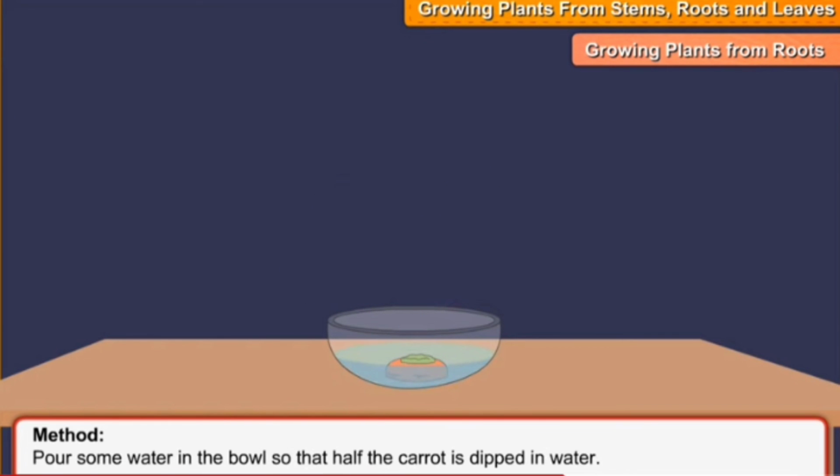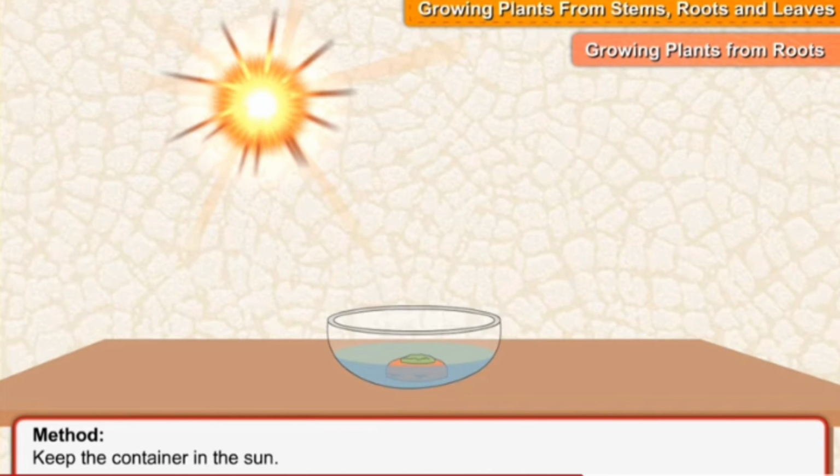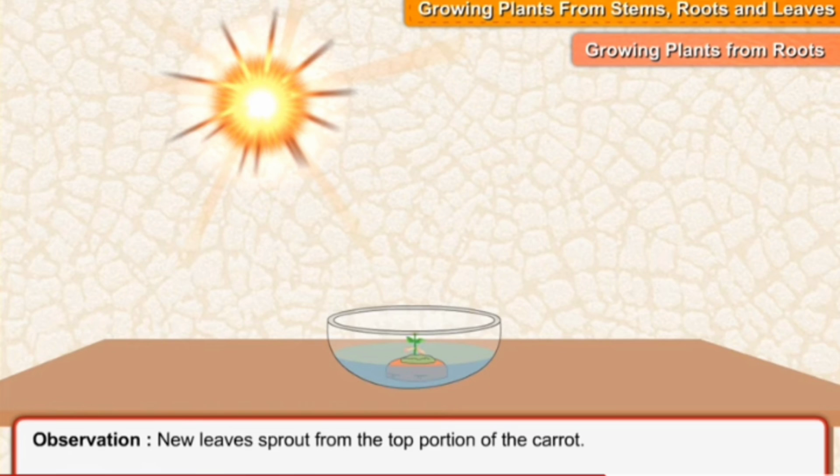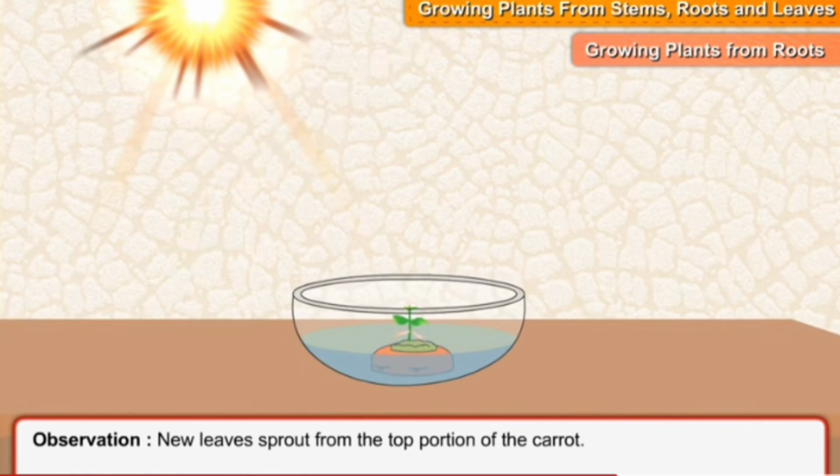Pour some water in the bowl so that half of the carrot is dipped in water. Keep the container in the sun. Observe the carrot for a few days. Observation: new leaves sprout from the top portion of the carrot.